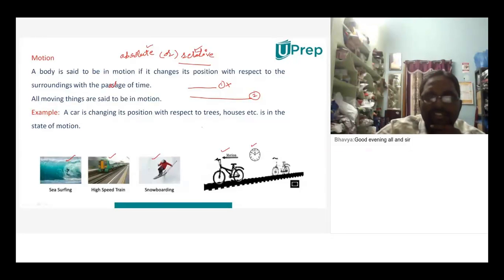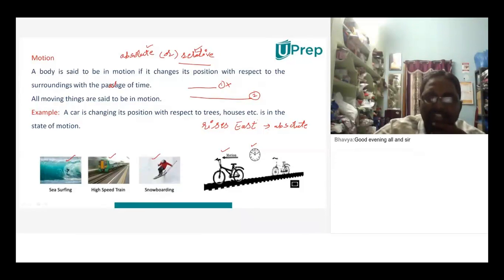Let me ask you one more question like this. Always the sun rises in the east. Is it absolute or relative? Relative. Sun rises in the east is relative. That means sometimes the sun may rise in the north also, sometimes in the west. No, sir, this is absolute. Right, it is absolute. Always this will happen. You can't change it.